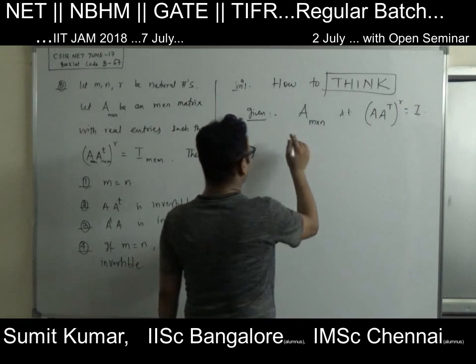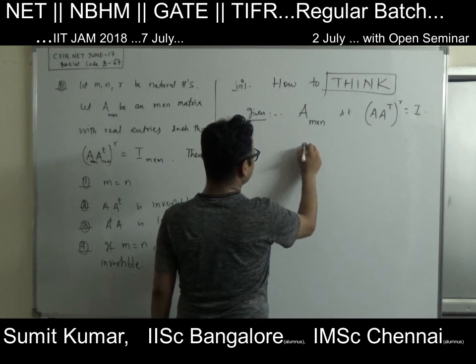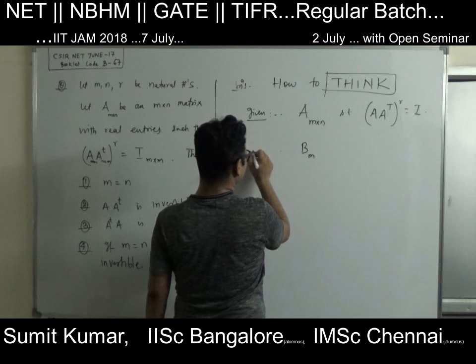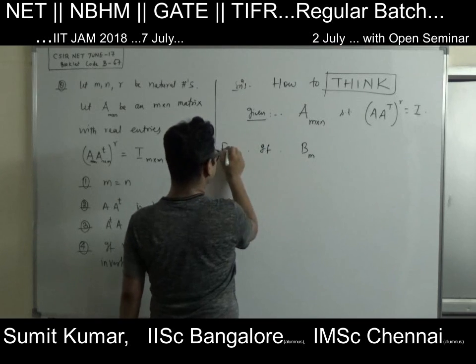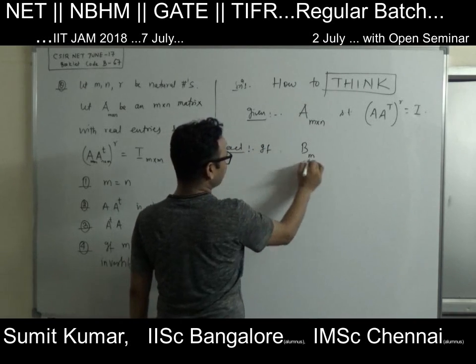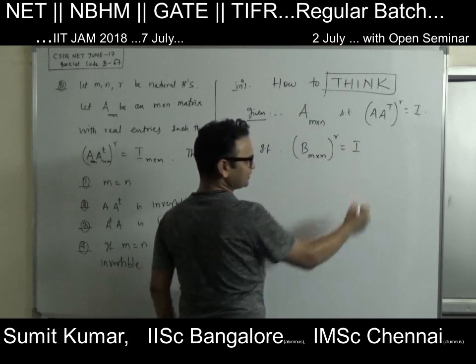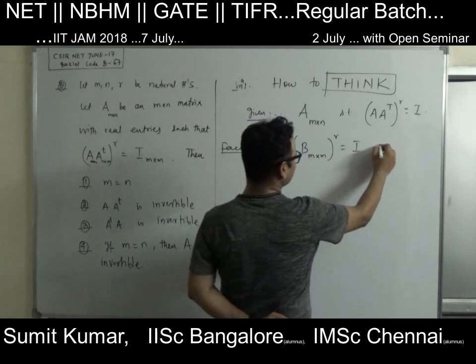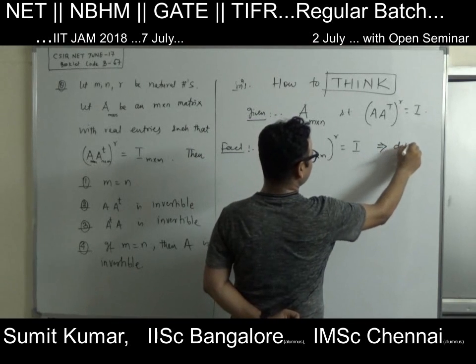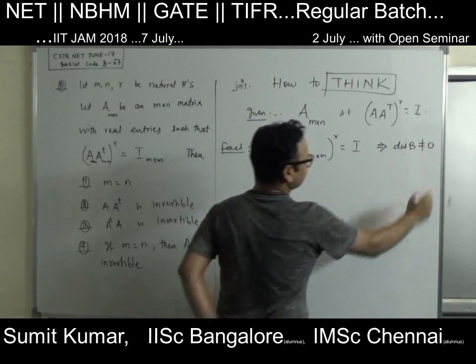So suppose B is a matrix of size m cross m such that B to the power r is equal to the identity. That means what? The determinant of B is not equal to 0, right?